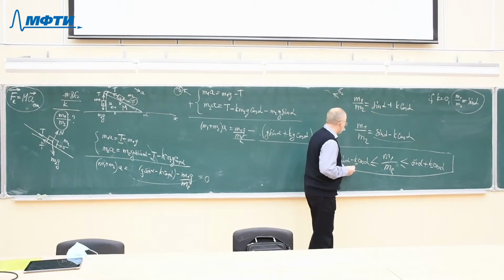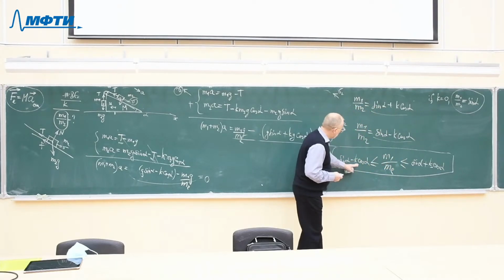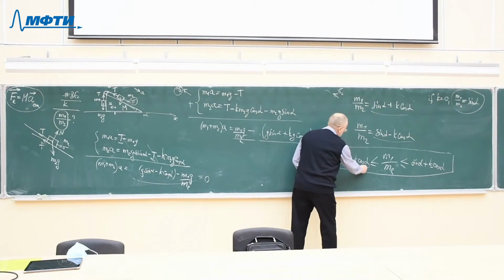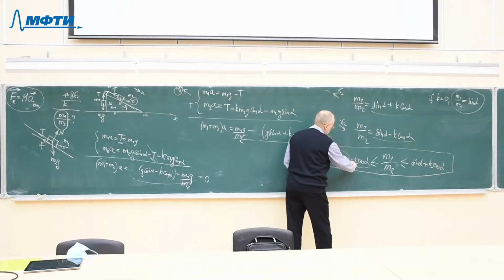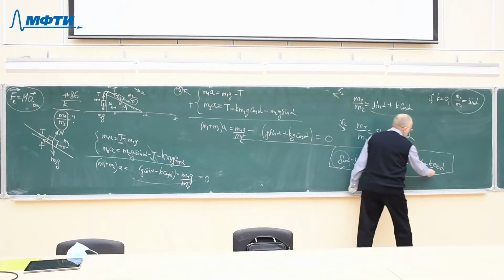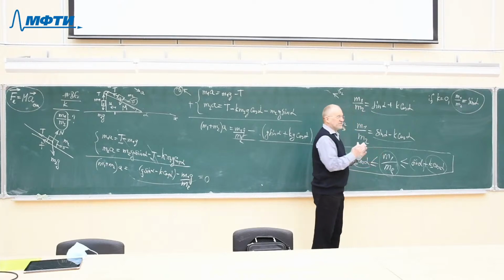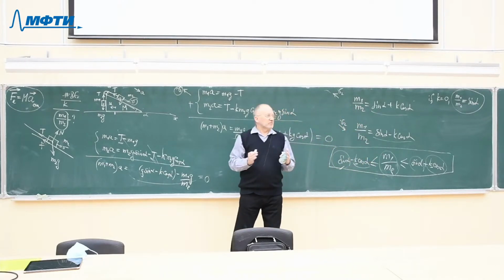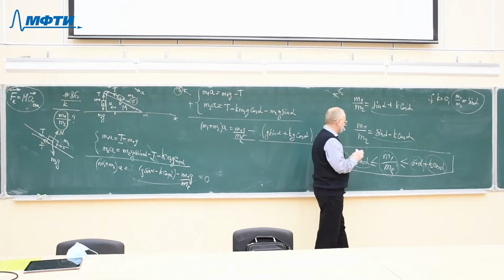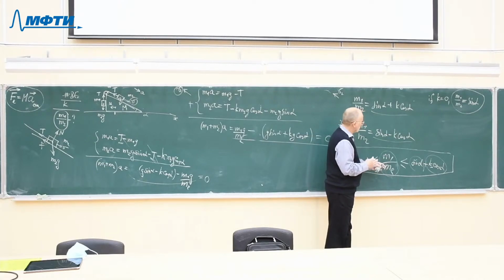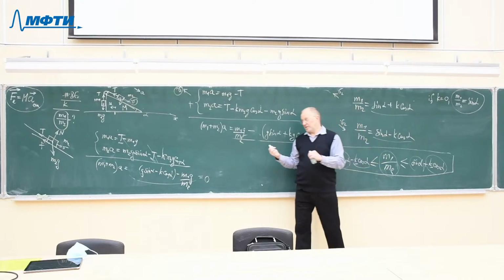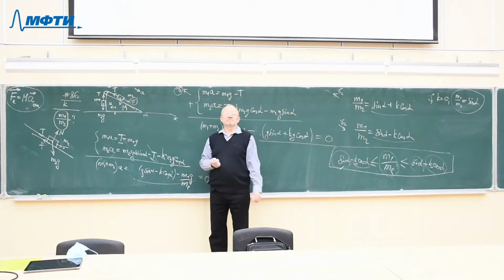But if the coefficient of friction is other than 0, then this will give you slightly smaller than sine alpha, and this expression will give you slightly larger than sine alpha. And so the relationship between masses will have some interval, some possibilities for the masses to be within some interval, so that the bodies don't move and remain at rest.